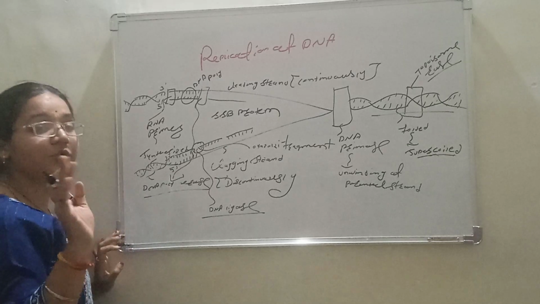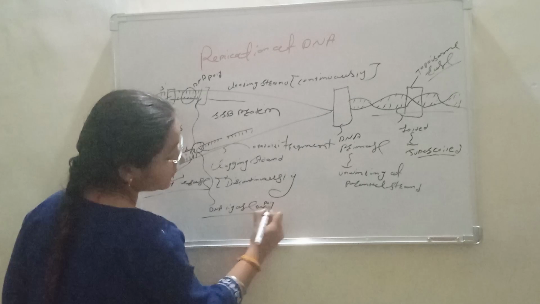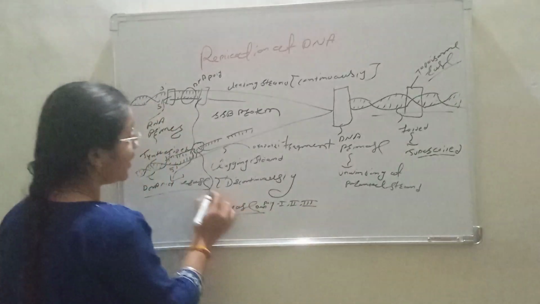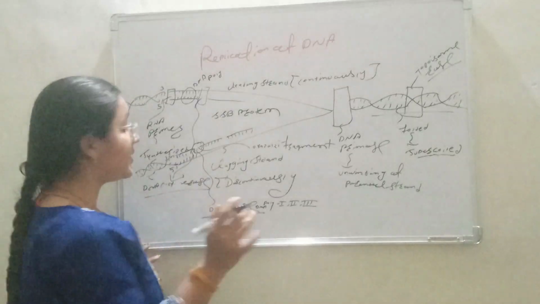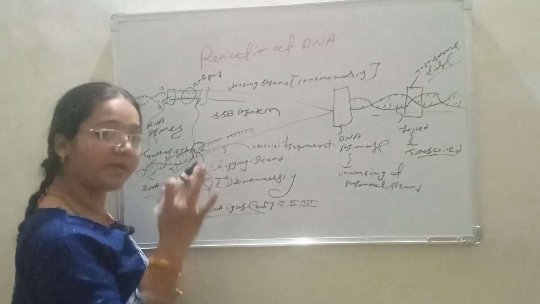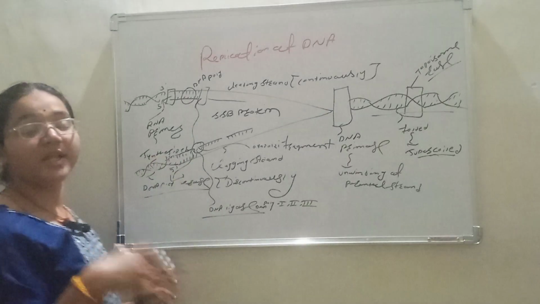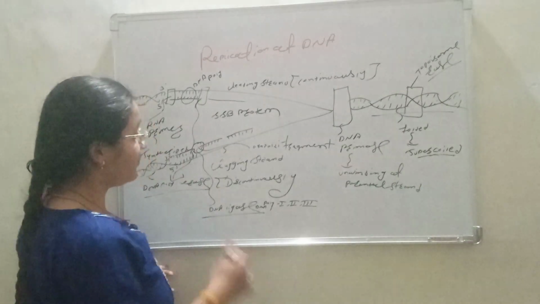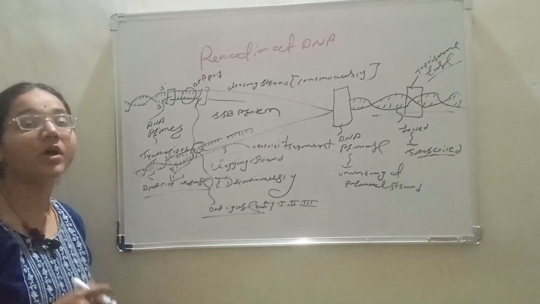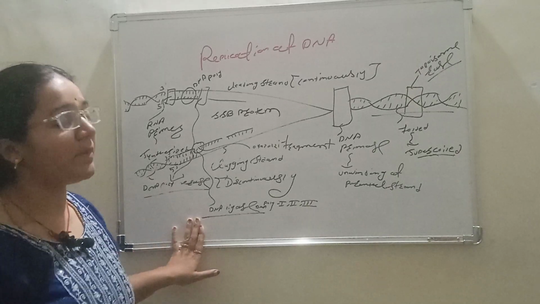But in prokaryotes, the enzymes DNA polymerase first, second and third are used. Firstly DNA polymerase one enters, makes one segment and is removed. Then DNA polymerase second enters, makes its segment and is also removed. Then DNA polymerase third enters, makes segments and is also removed. So these are some major differences between prokaryotic and eukaryotic DNA replication. Okay guys, that is the overall process of replication.